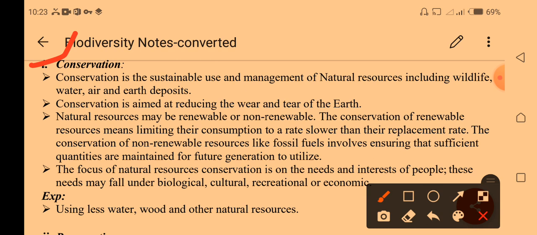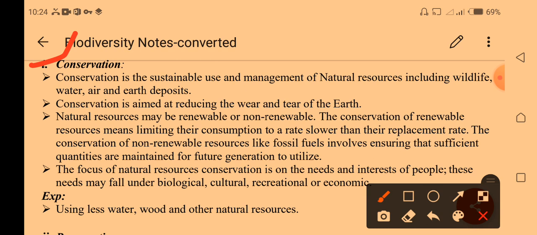Second, conservation is aimed at reducing the wear and tear of the earth. It helps to reduce wear and tear. If we cut one tree, we need to plant two trees to sustain the environment, protect the species, and keep the environment friendly.